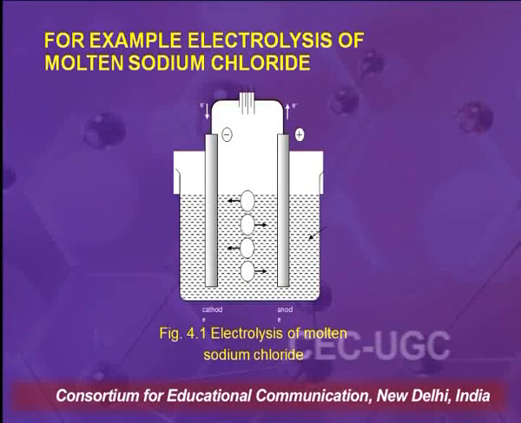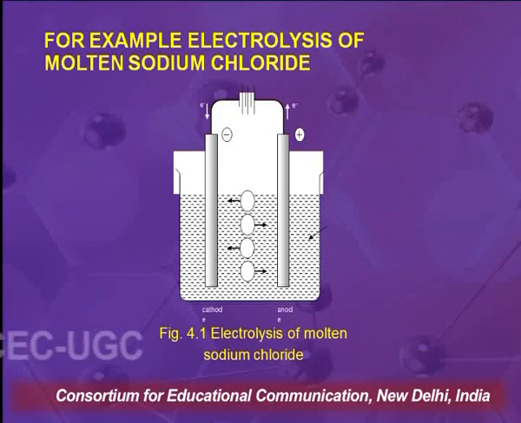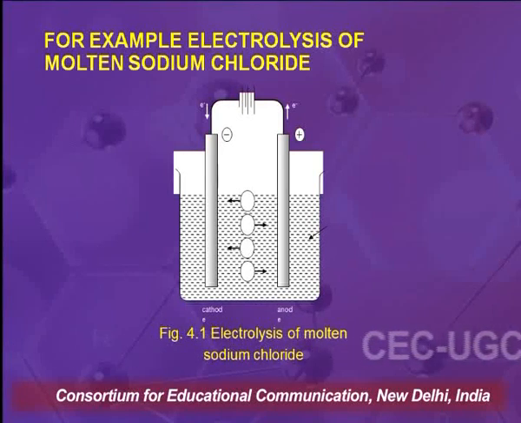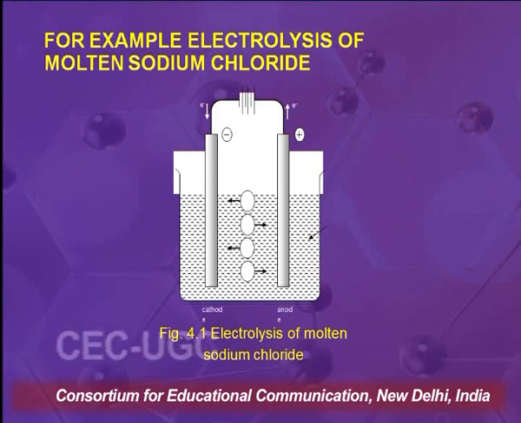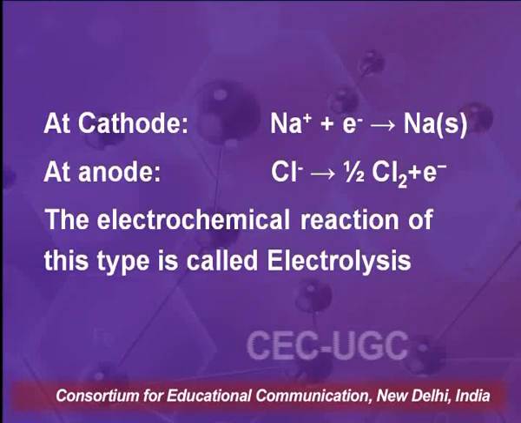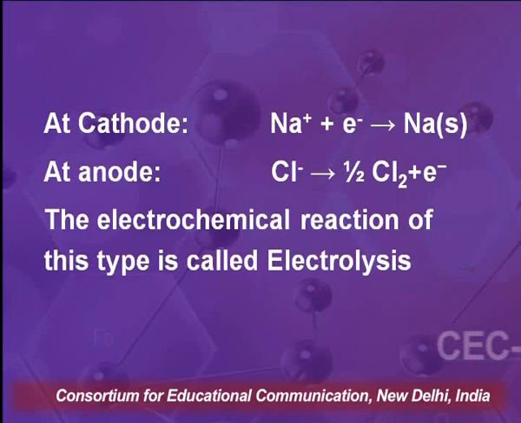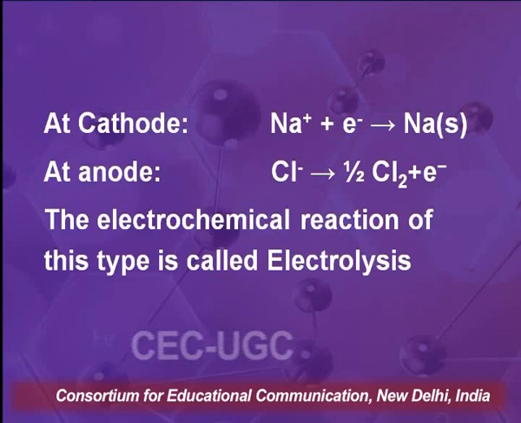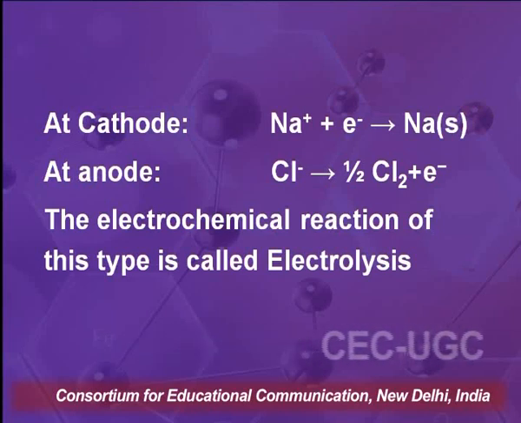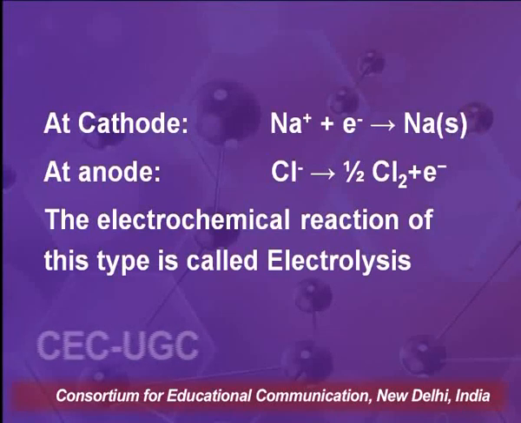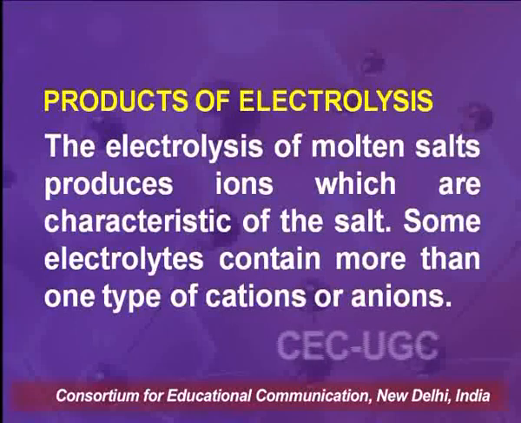If we consider a particular example of electrolysis of molten sodium chloride, we can see that the positive ions, sodium ions, are moving towards the negative electrode and the anions, Cl-, are moving towards the positive electrode. The reaction at cathode will be the reduction of sodium ions to sodium, and the reaction at anode is Cl- gives half Cl2 plus electron, which is the oxidation reaction. The electrochemical reaction of this type is called electrolysis.